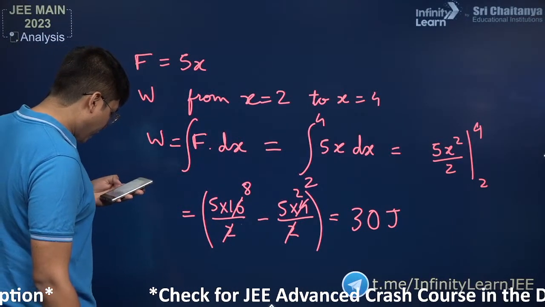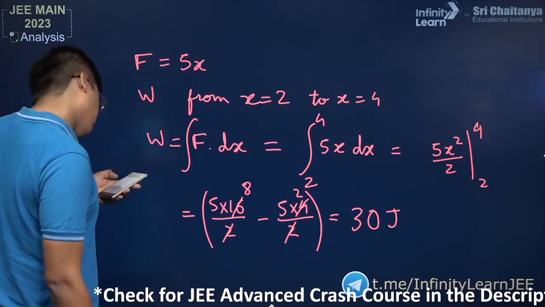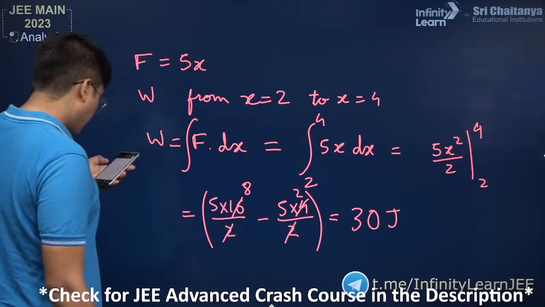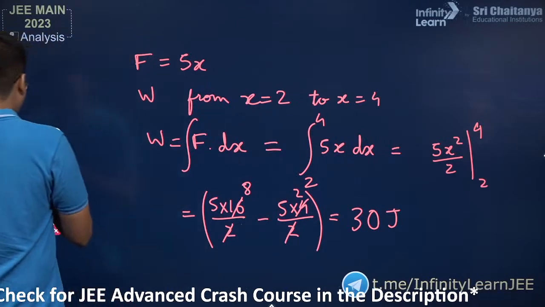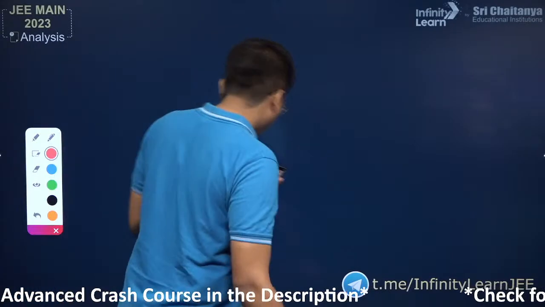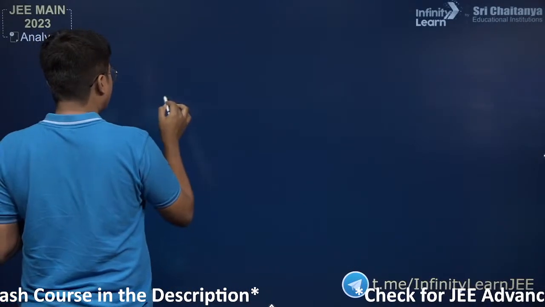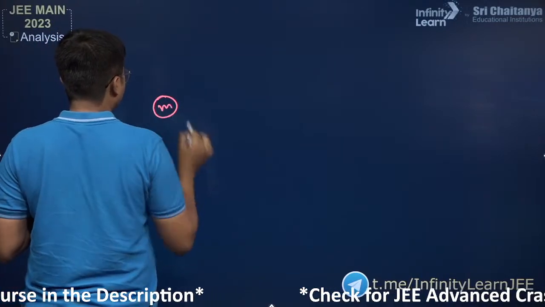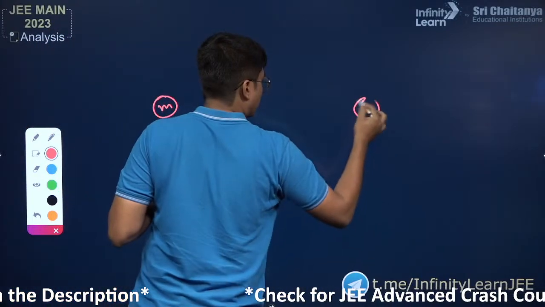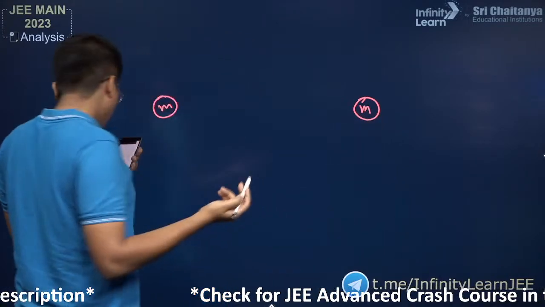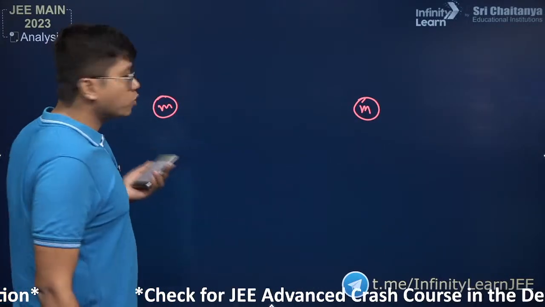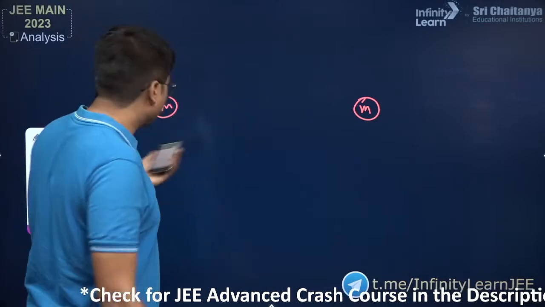Next we have a question, just a moment. Okay, we have been given a question from gravitation. So in this question, they have said that there are two masses. It's like a binary star combination. You have two masses or two planets, it seems you have to use gravitation. Might be two masses, might be two stars, whatever.